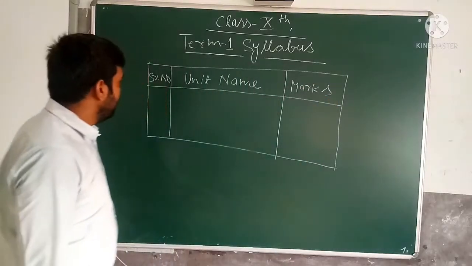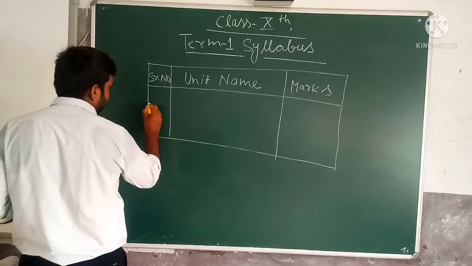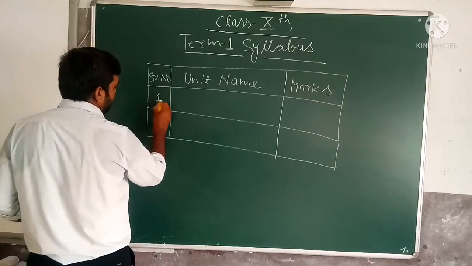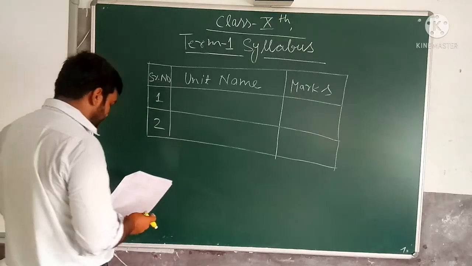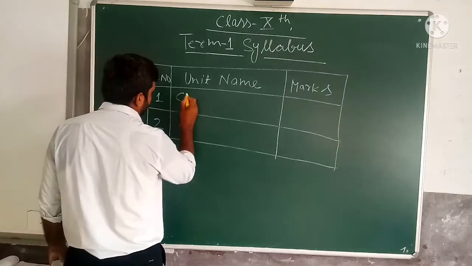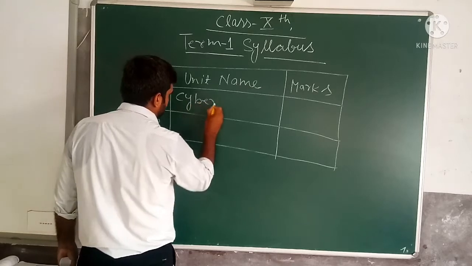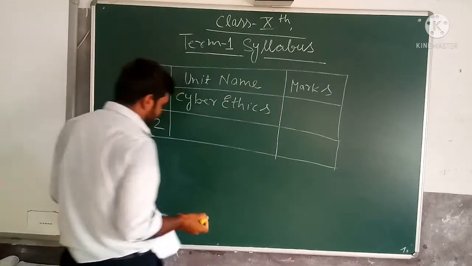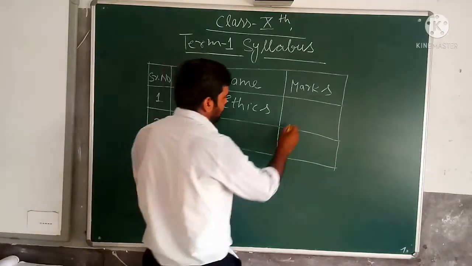The first unit is cyber ethics, and 10 marks of questions will be asked from this.